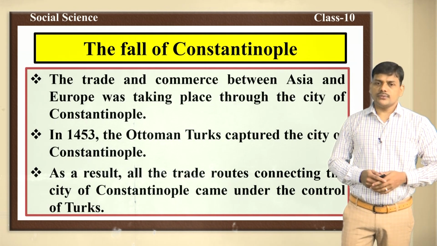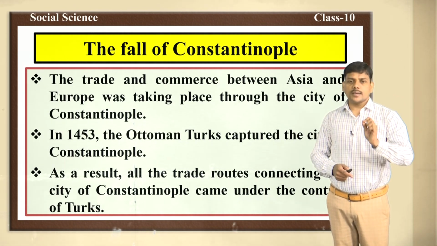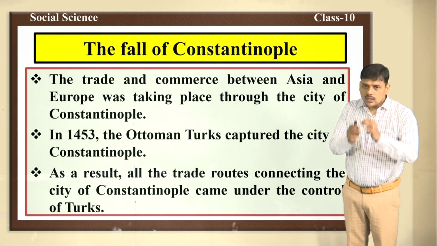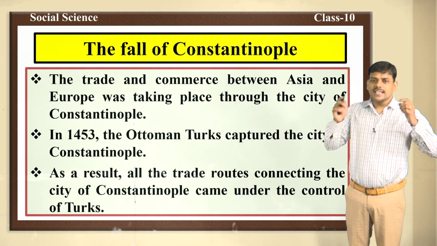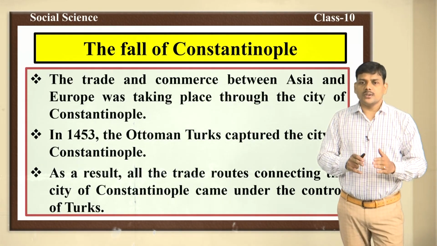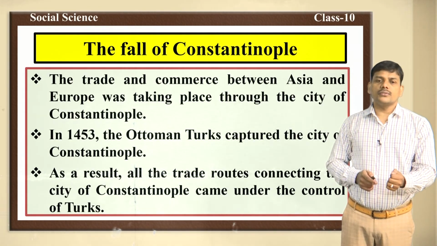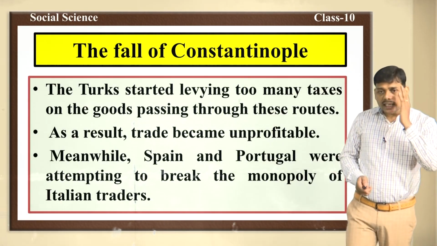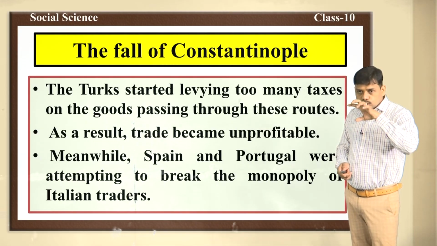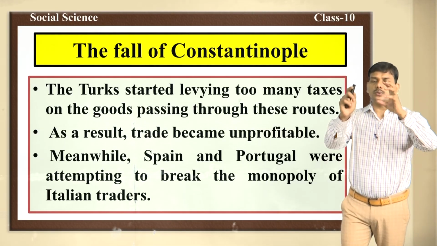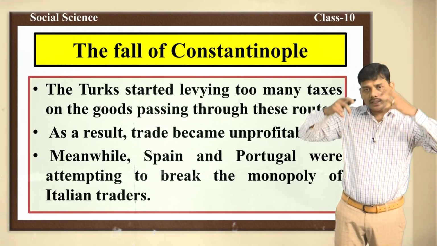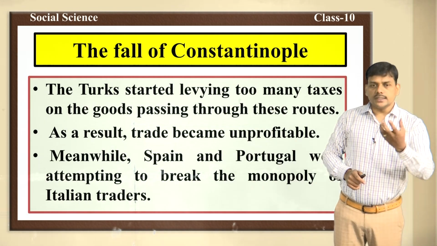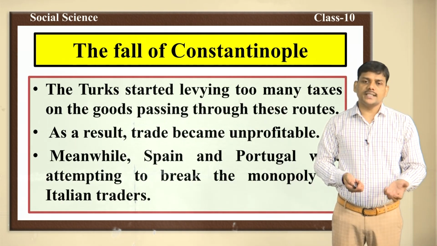But in the year 1453, Constantinople was captured by the Ottoman Turks. When they captured Constantinople, all the trade routes connecting the city of Constantinople came under the control of Turks. When it came under the control of Turks, they levied heavy taxes on the goods passing through these routes. Passing through these routes means passing through Constantinople. Now they have control. That's why they imposed heavy taxes.